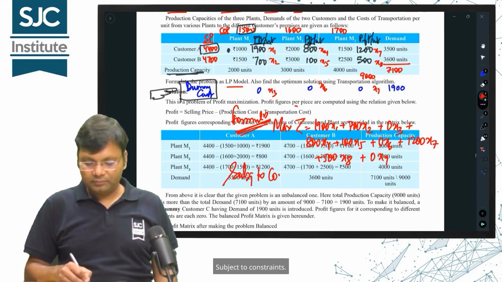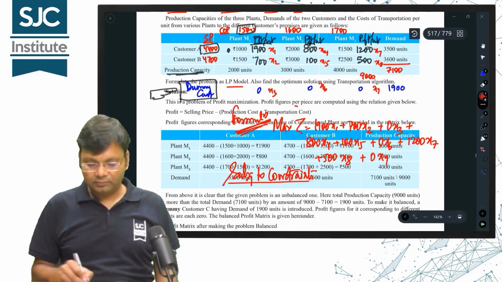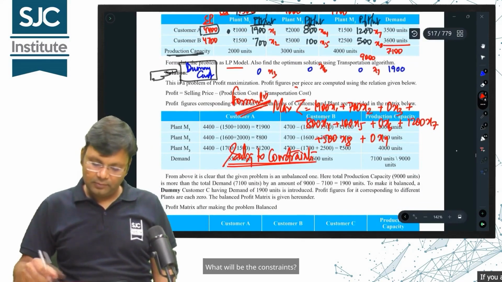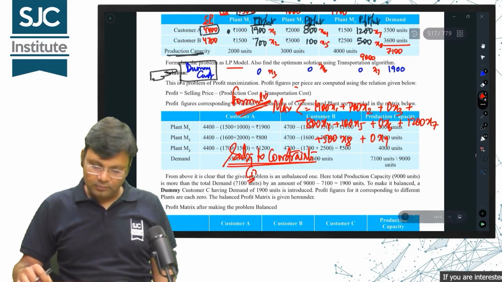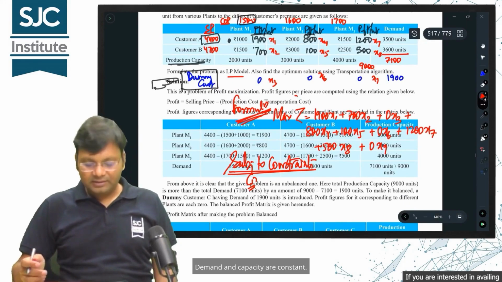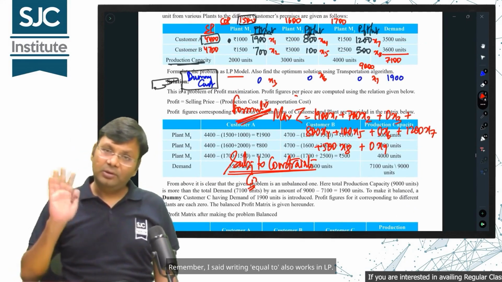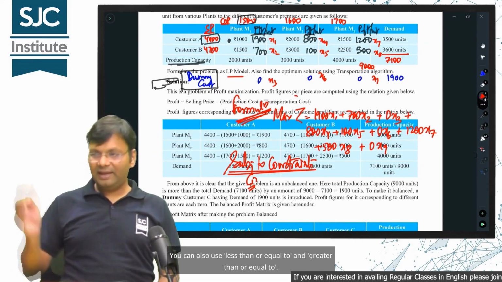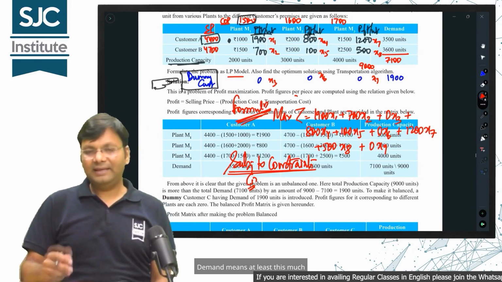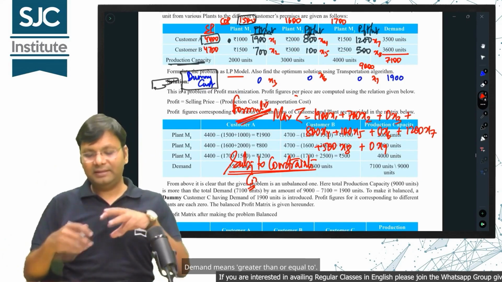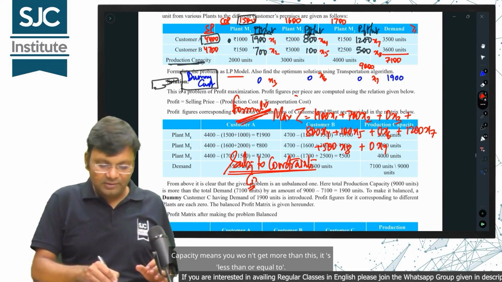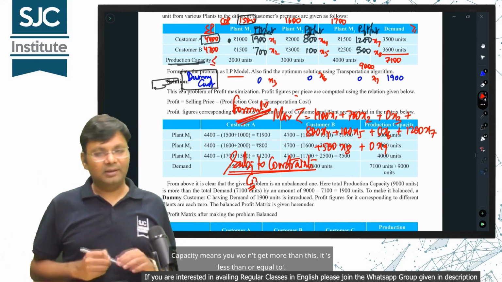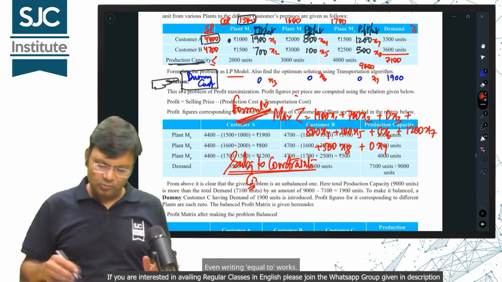Subject to constraints. What will be the constraints? Number 1. Demand and capacity are constant. Remember, I said writing equal to also works in LP. You can also use less than or equal to and greater than or equal to. Demand means at least this much, so demand means greater than or equal to. Capacity means you won't get more than this, it's less than or equal to. Even writing equal to works.